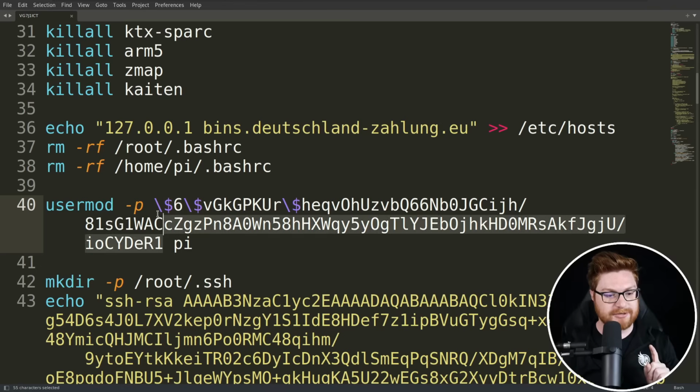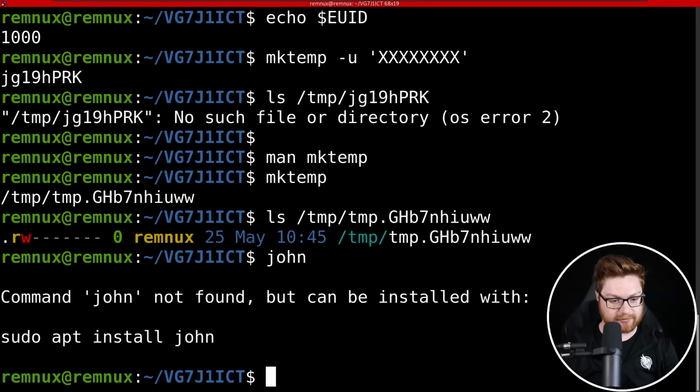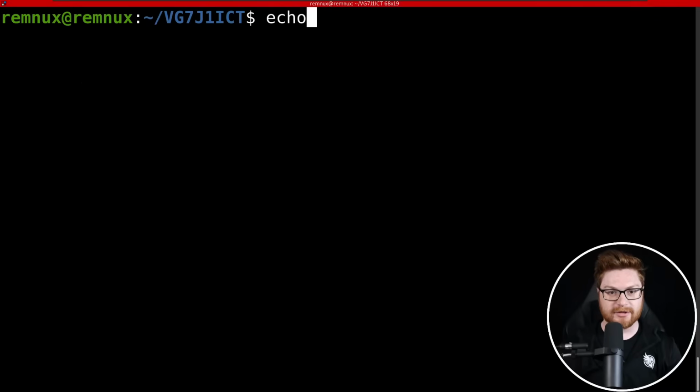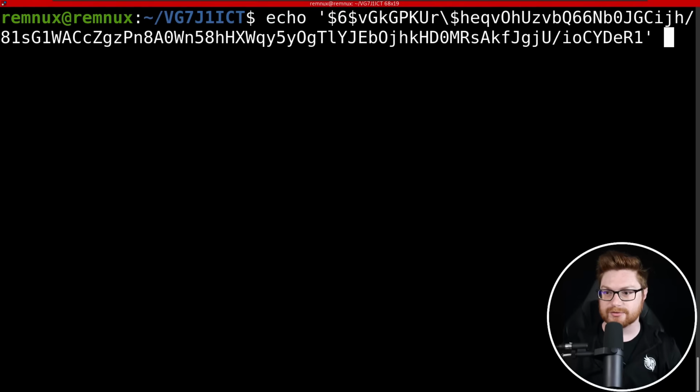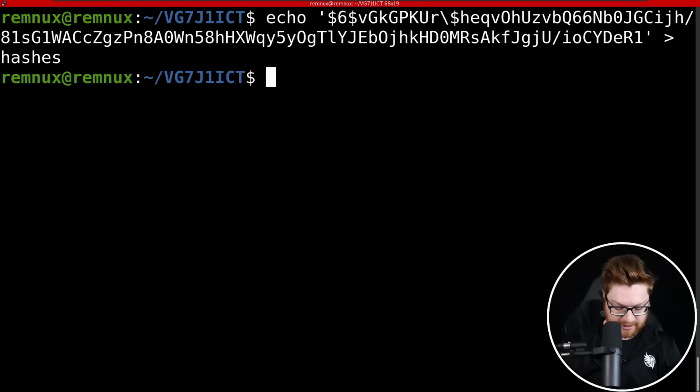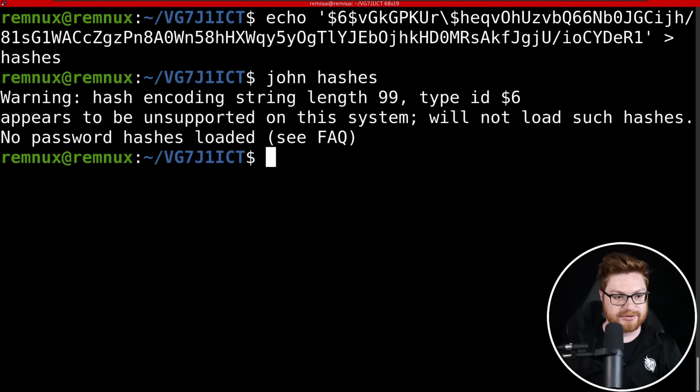Now, we could do a couple dumb things and maybe try to crack the password here. I don't know if I have John the Ripper inside of REMnux. Probably not. I don't know. Can I install that super quick? All right, now that John the Ripper is installed, we can echo these and remove those backslashes that escape the dollar signs into like a hashes file. And then we could probably use John on those hashes.